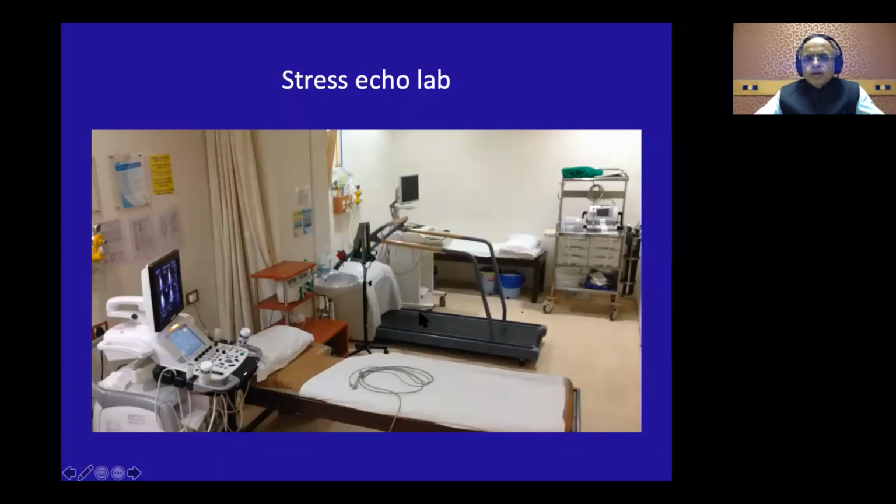Then your treadmill should be in the proximity, and there should be an easy egress from the treadmill, so that the patient can immediately come and lie down here. He should come and immediately lie down within 5 seconds. And you should be standing on this side all ready with all your jelly smeared on your probe, everything. And your ECG cable from your ECG also should be of such a length that it goes all the way to the treadmill, and you should have all the resuscitation equipment at hand.